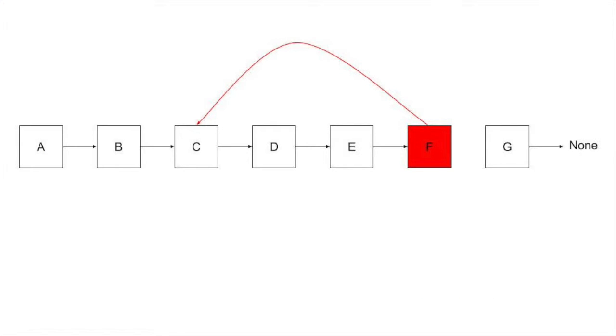Second, the real answer to this question is an aha moment. A reasonable first idea would be to scan through the list, put each item in a set or something similar, and see if we have a duplicate. If we do, we return true, there's a cycle. Here, we'd add A through F into our set, and when we go back to C, we'd see it's already in the set, and we return true.